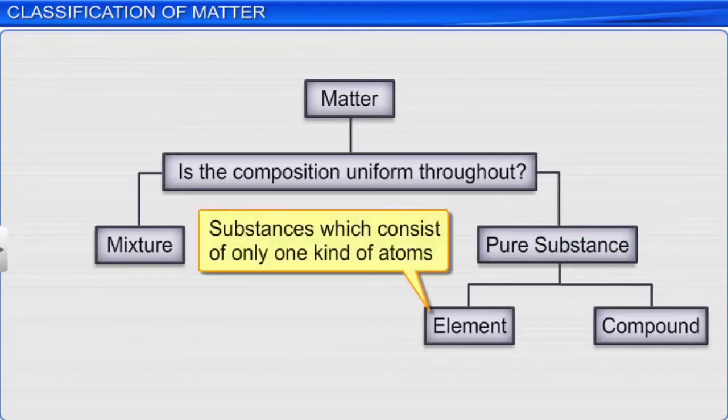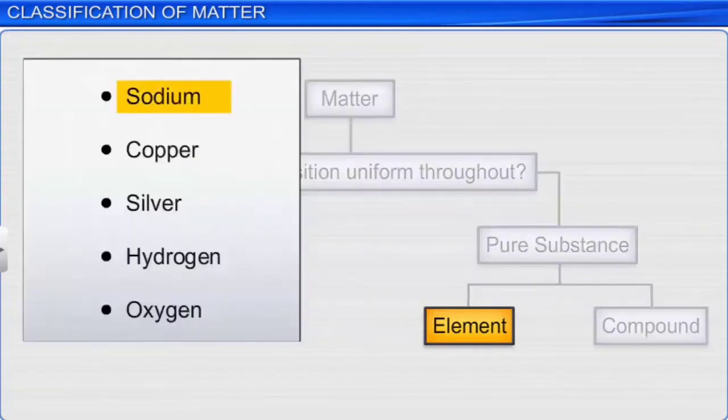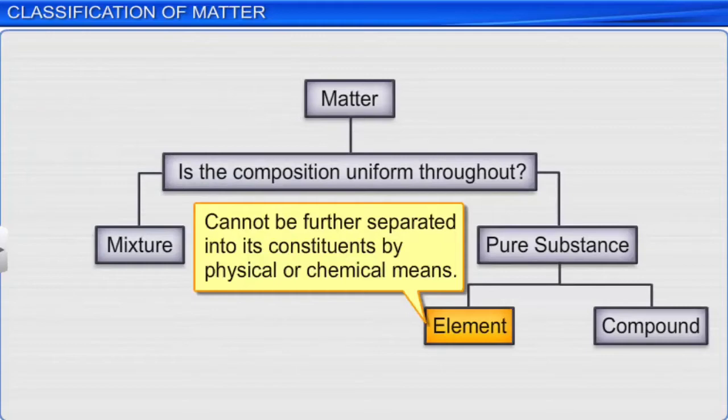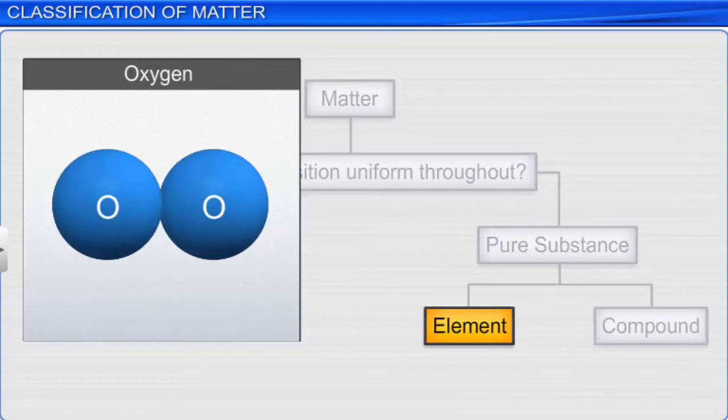Substances which consist of only one kind of atoms are called elements. Examples of elements are sodium, copper, silver, hydrogen, oxygen, etc. An element cannot be further separated into its constituents by physical or chemical means. For example, oxygen consists of only oxygen atoms, and it cannot be further separated into its constituents, that is, oxygen atoms.